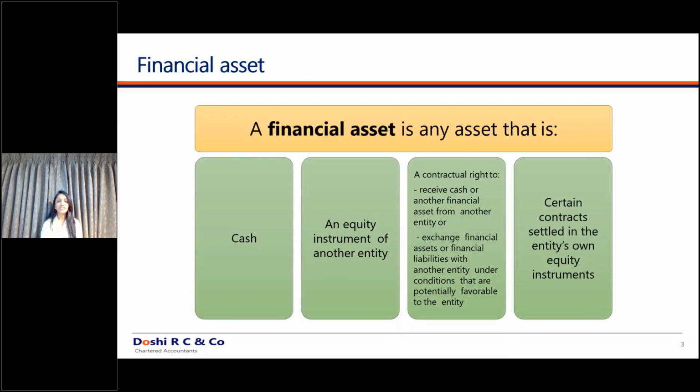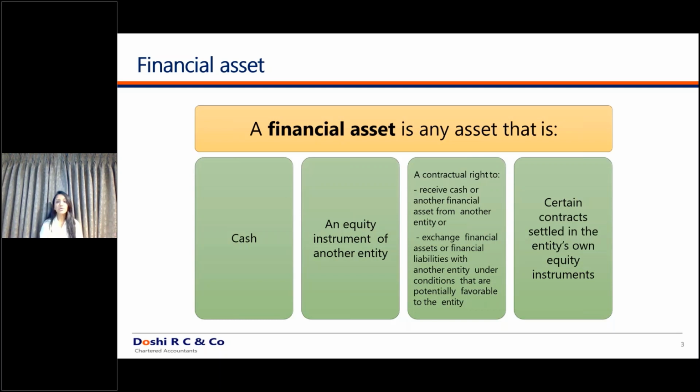A financial asset is any asset that is cash, an equity instrument of another entity, a contractual right, and certain other contracts which are settled in equity instruments. This is a bit of a complex definition. I'll try to simplify it. A financial asset, the first thing is cash. So anything, cash in hand, cash at bank, any kind of cash or whatever appears in your cash and cash equivalents, by default, it is a financial asset.